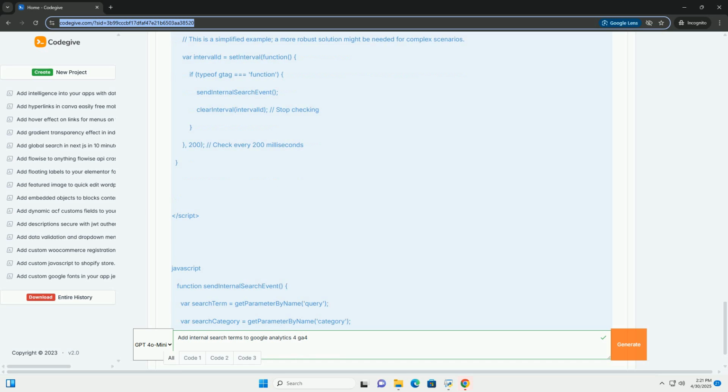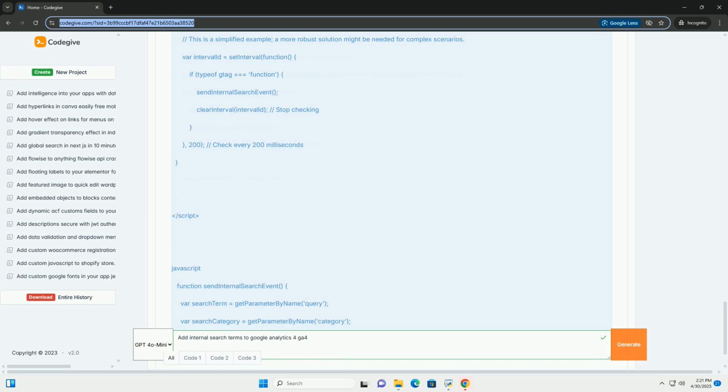1. Go to Google Analytics. Go to analytics.google.com. 2. Select your property. Choose the GA4 property associated with your website. 3. Go to Configure. Click Admin in the bottom left navigation, then click Custom Definitions. 4. Create custom dimension. Click Create Custom Dimensions.